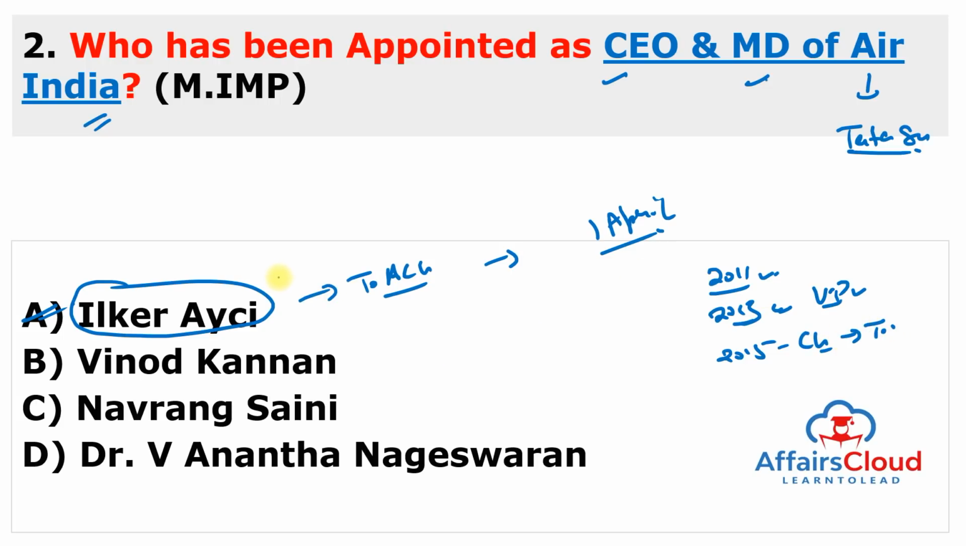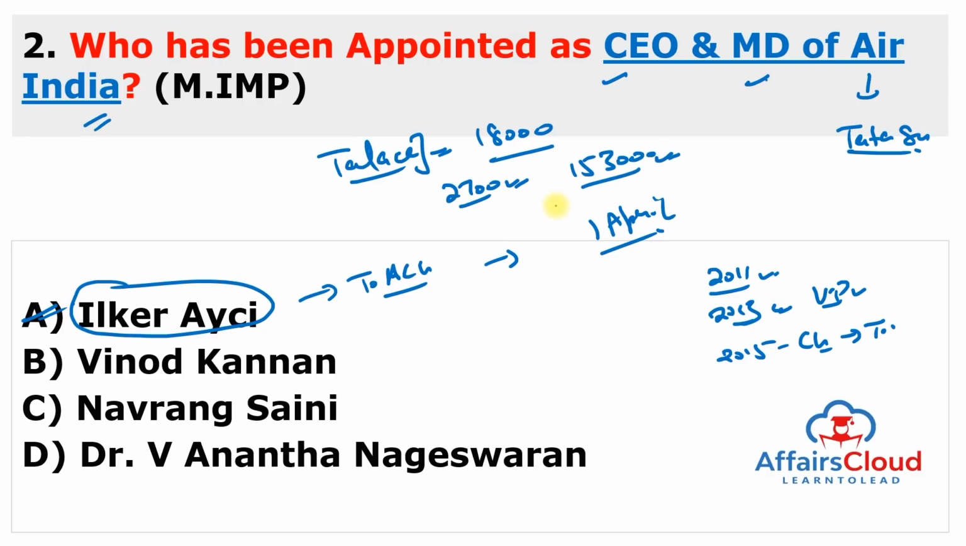I think all the students know that Talace company, or you can say this is the company set up by Tata Group to acquire Air India, won the bidding of Air India for rupees 18,000 crore. So as a part of the deal, Talace paid 2,700 crore in cash to the government and took over 15,300 crore debt of the airline. And who is the chairman of Tata Group? Tata Group chairman is Natarajan Chandrasekaran and he was reappointed for a period of 5 years. Recently we covered this question and Tata Group was established in 1868.